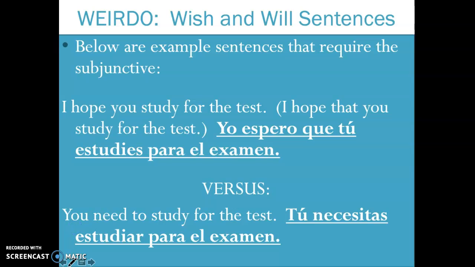So remember, in order to form the subjunctive, you are going to need a weirdo verb, espero, hope, right? The word que, and two subjects. Okay? Yo and tú in this sentence will be the subjects. Yo espero que tú estudies para el examen. I wish that you would study for the test, or I hope that you would study for the test. Okay? Two subjects, the word que, and a weirdo verb.